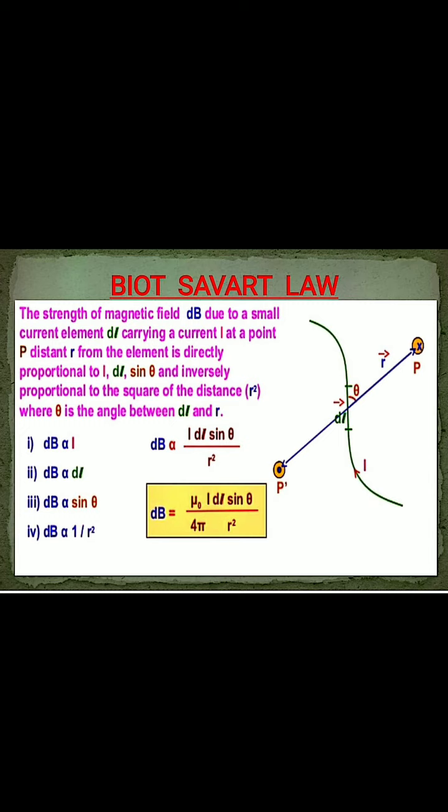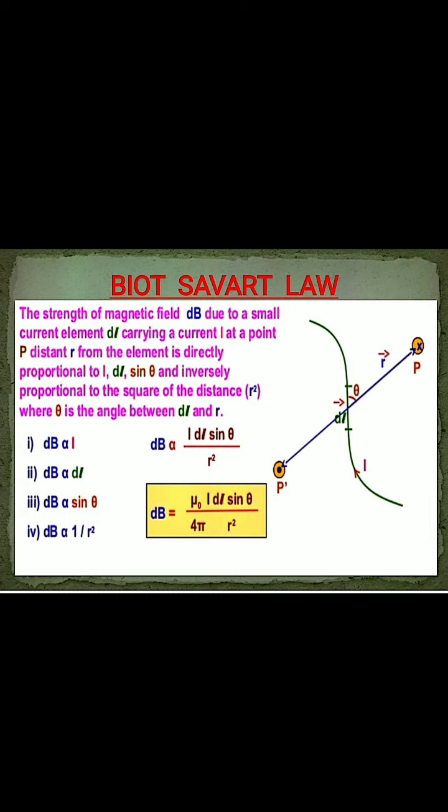So what is the statement? The strength of the magnetic field dB due to a small current element dl carrying a current I, at a point P at distance r from the element, is directly proportional to I, directly proportional to dl, directly proportional to sine theta, the angle between them, and inversely proportional to the square of the distance between them.